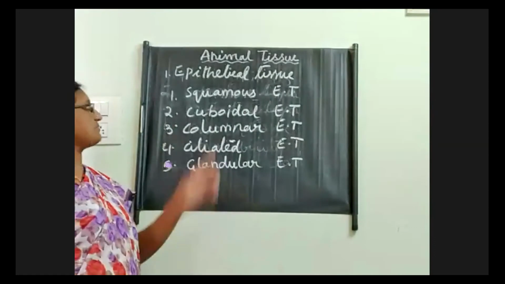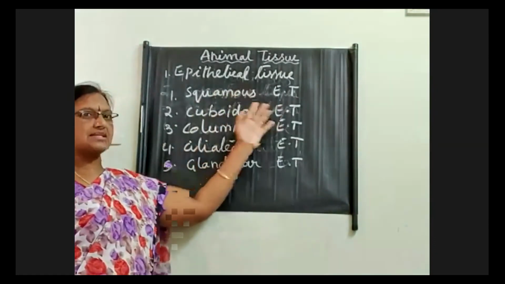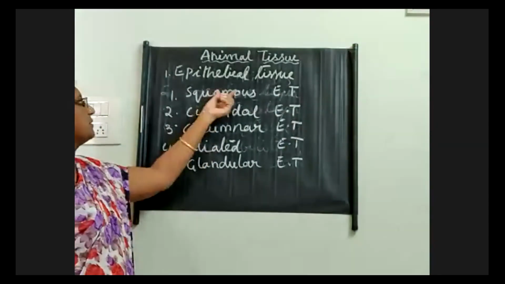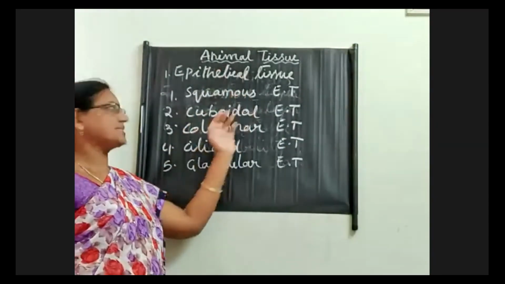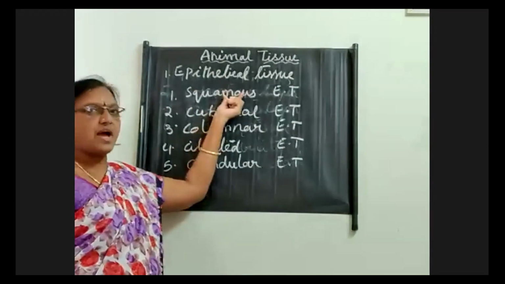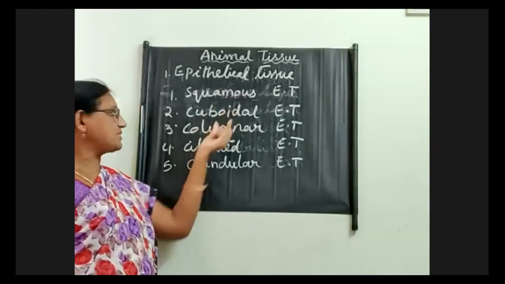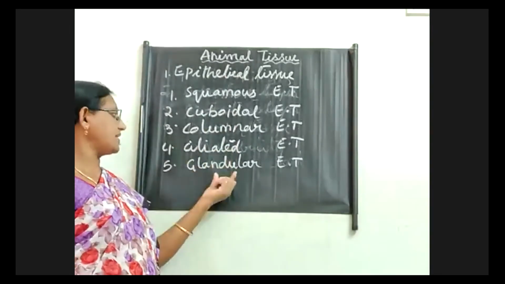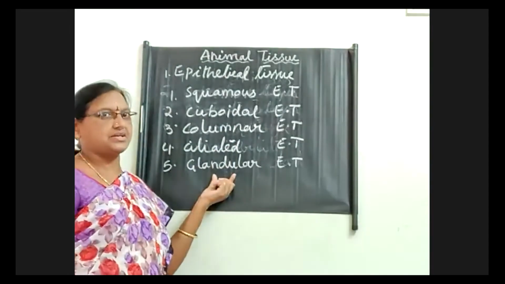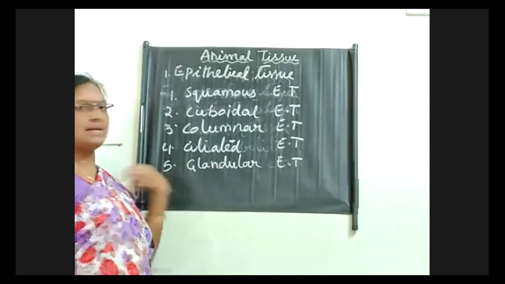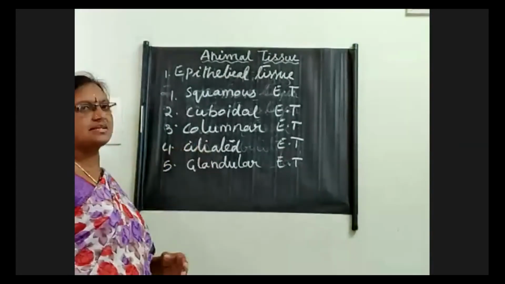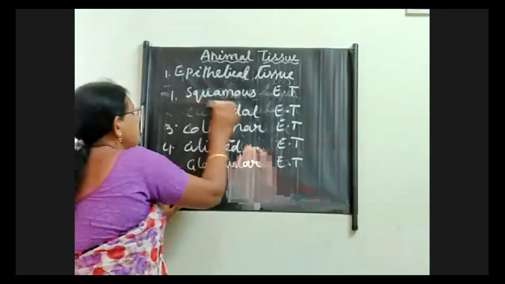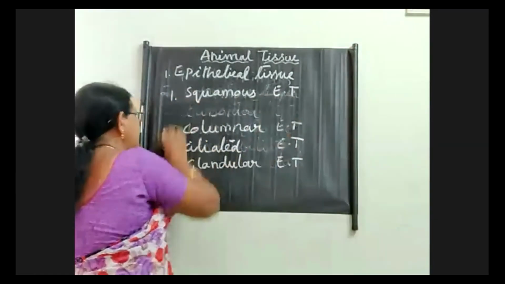Okay, so sometimes the squamous epithelial tissue acts as a stratified epithelial tissue also. So majorly the epithelial tissue is categorized into five: squamous, cuboidal, columnar, ciliated, and glandular epithelial tissue. Okay, so let me give a detailed study of the different epithelial tissues. First of all, we will see about the squamous epithelial tissue.